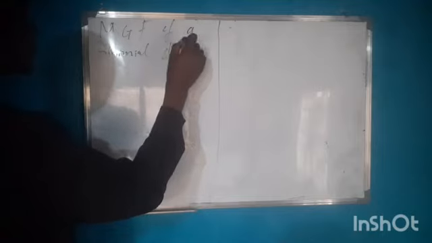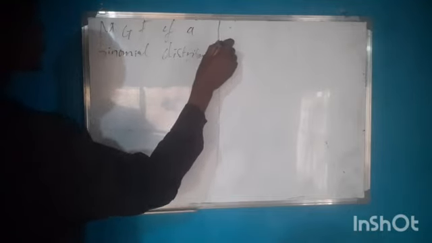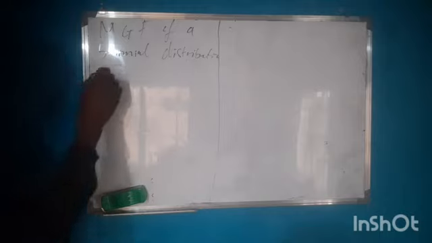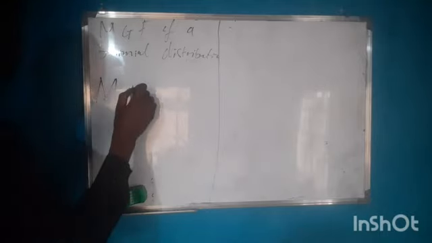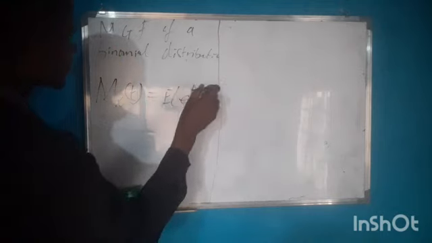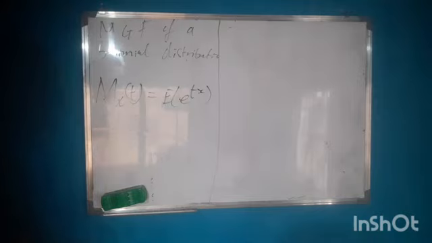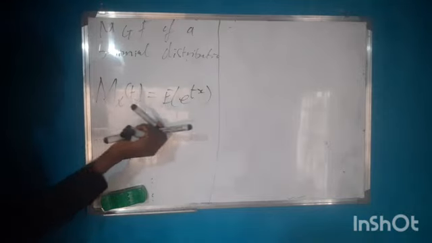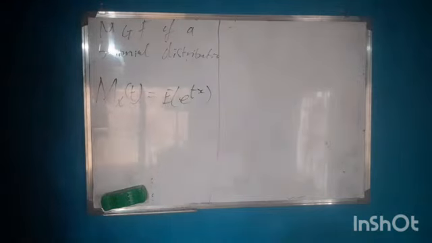We define our MGF, M_X(t), to be the expected value of e^(tX). So this is how we defined the moment generating function.